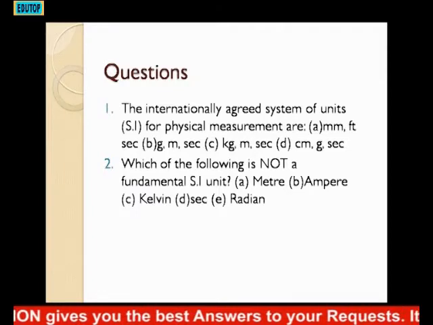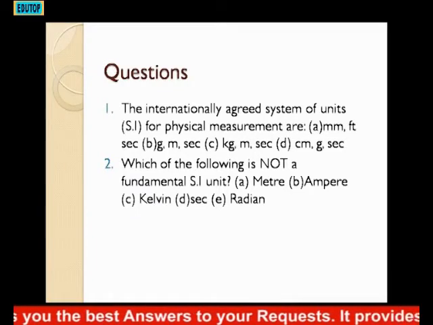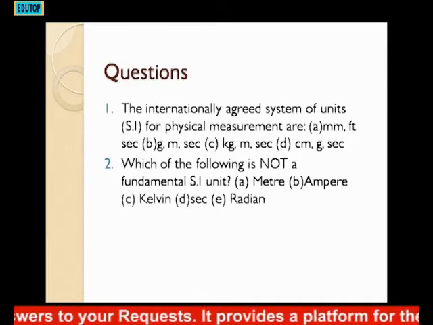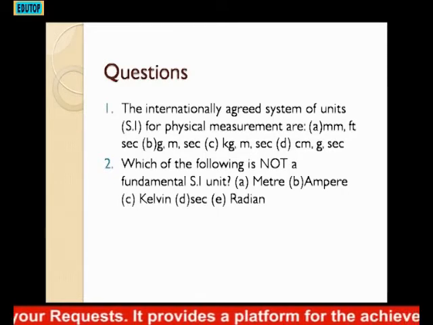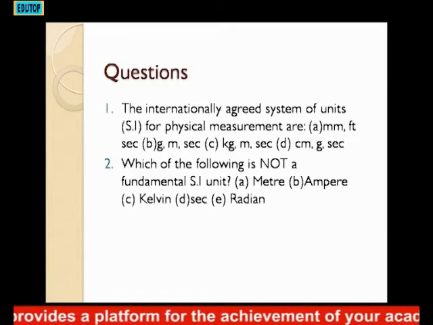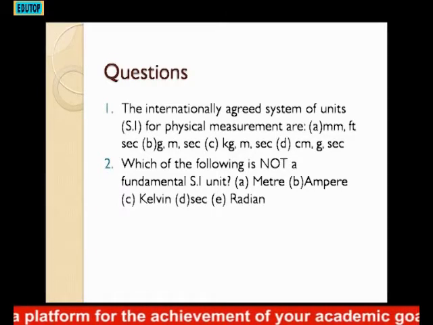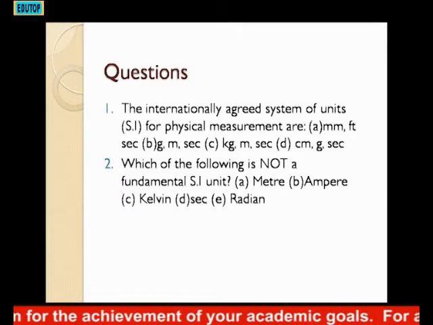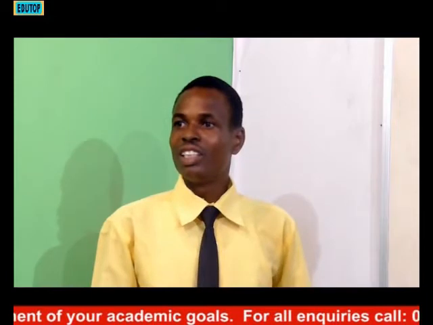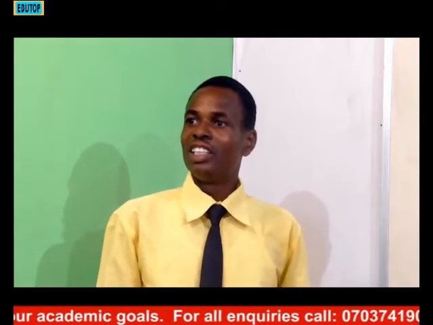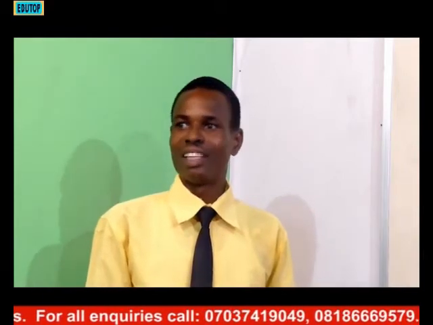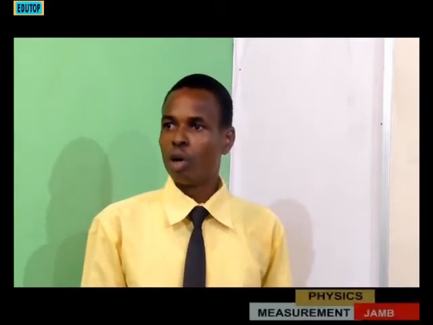For option C, we have kilogram, meter, and seconds. Then for option D, we have centimeter, gram, and seconds. Those are the options. So we are going to see which one is the system of units that is agreed upon internationally for physical measurements.